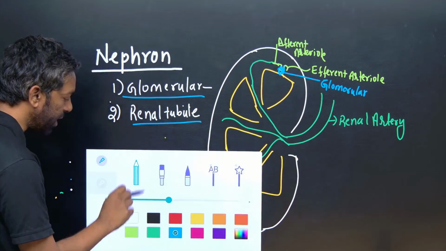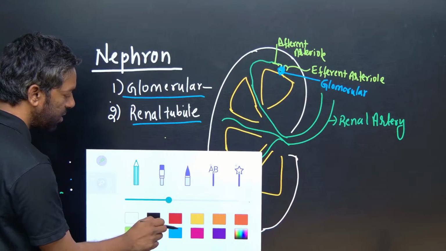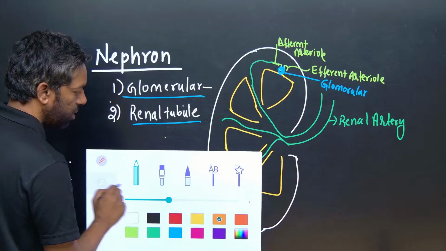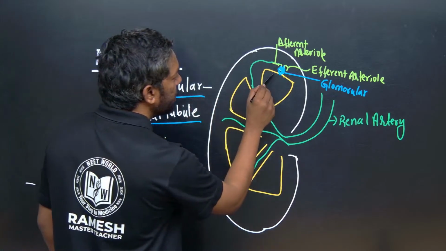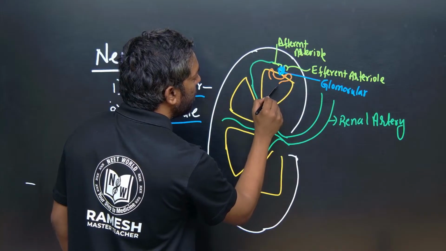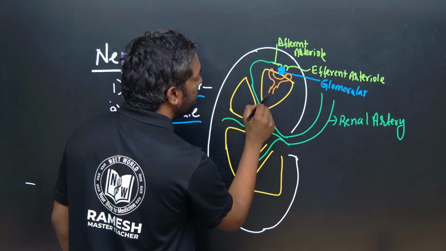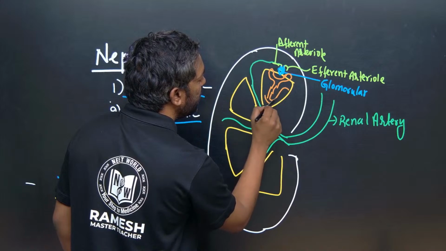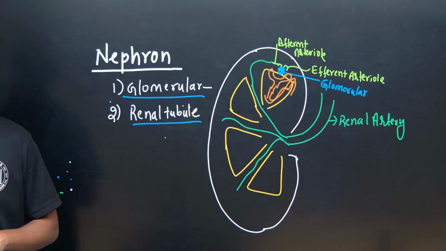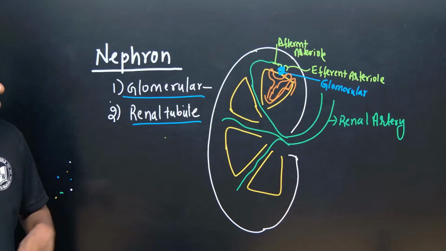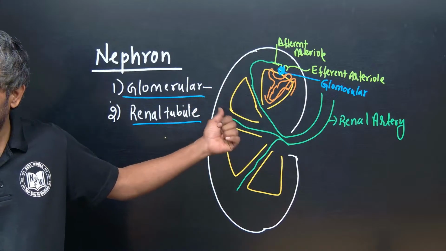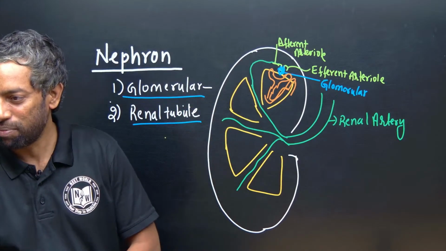The renal tubule is the excretory part, which includes Bowman's capsule, PCT, loop of Henle, DCT, like this. The glomerular is the circulatory part, and the renal tubule is the excretory part.